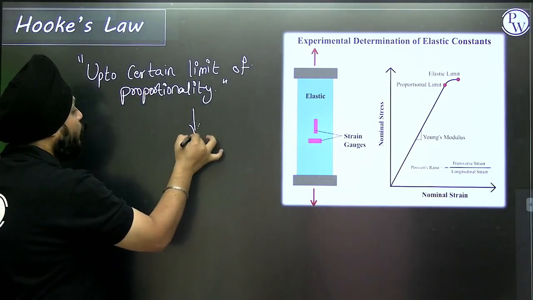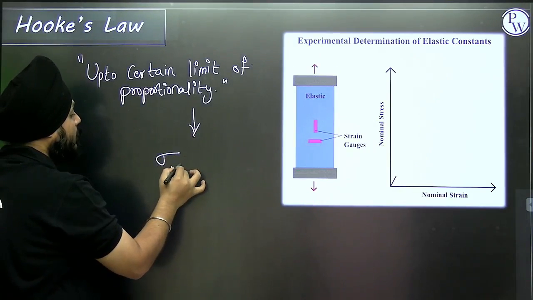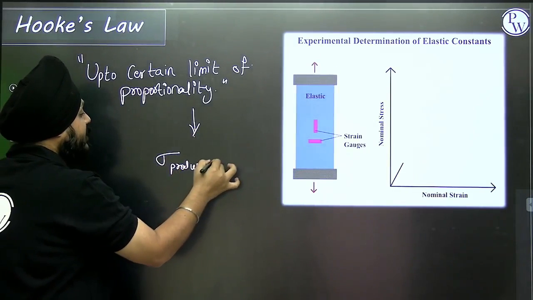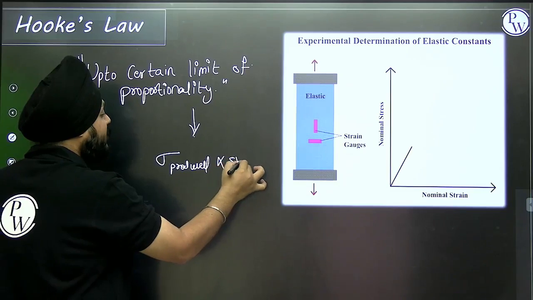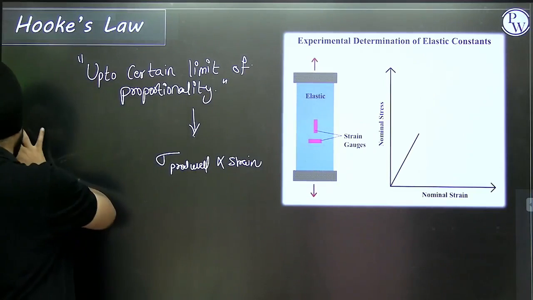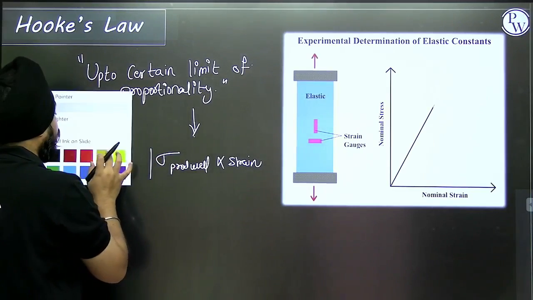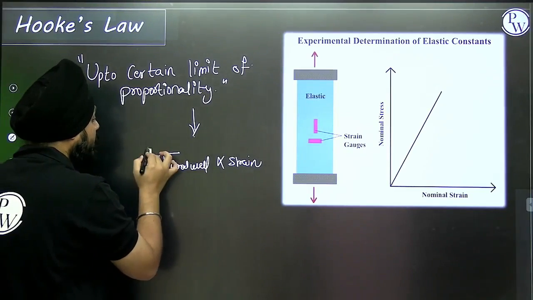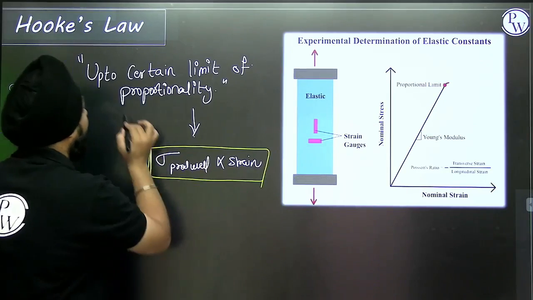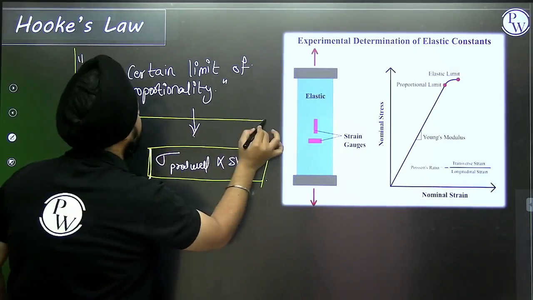the stress produced is directly proportional to strain. But kindly mark this word, this is an important thing.